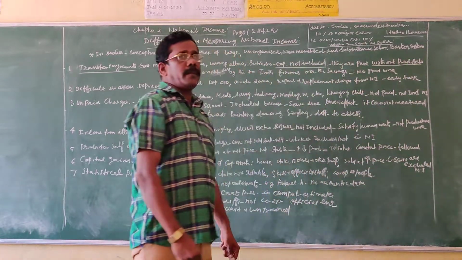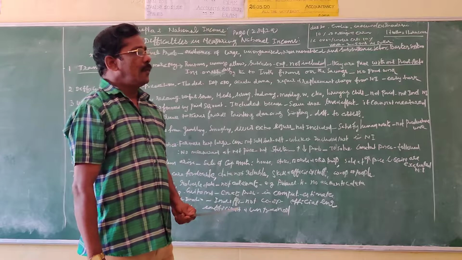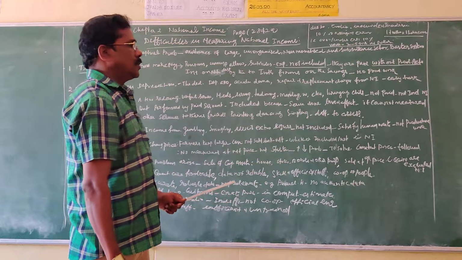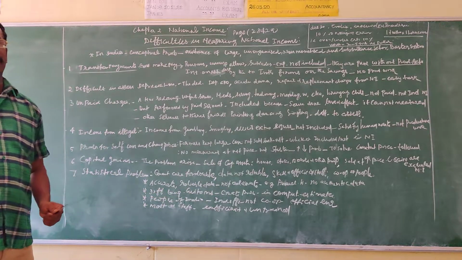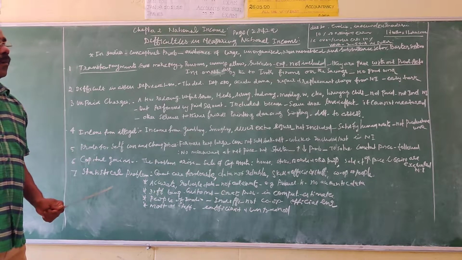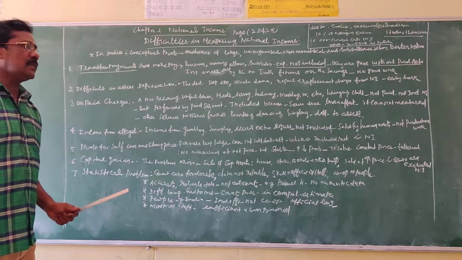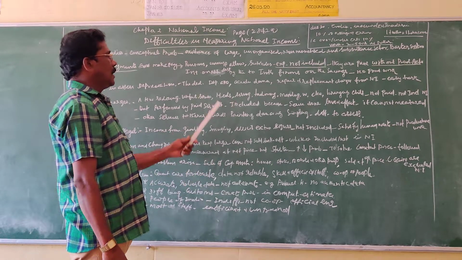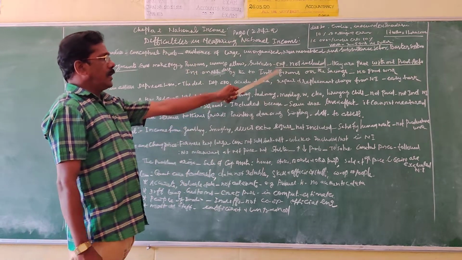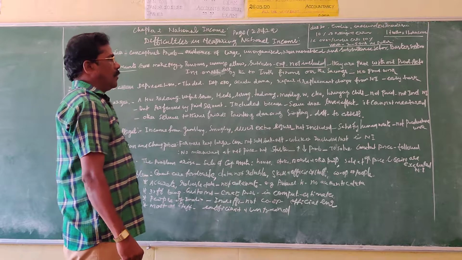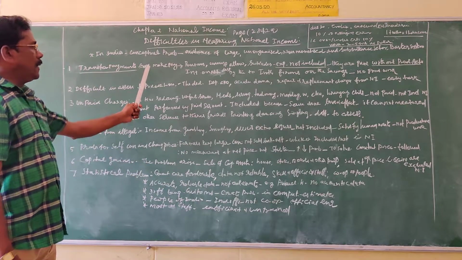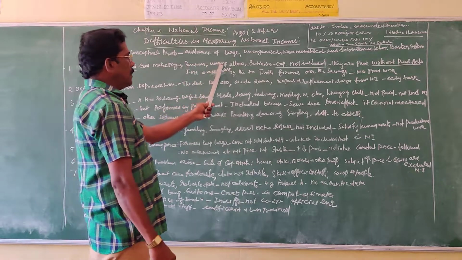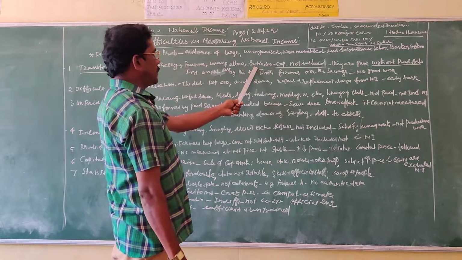The basic concept of calculating national income is that only paid productive activities are taken into account. In this case, no productivity is engaged, yet the expenses are made by the government.